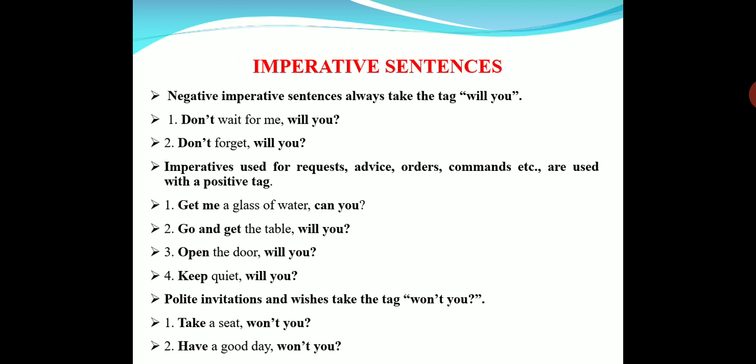So you are offering a seat to somebody in a bus or train or somewhere, or in the classroom at least, anywhere. It's a polite invitation. Have a good day, won't you? This, have a good day, is a wish. For wish and polite invitation, you use the negative tag. Take a seat, won't you? Have a good day, won't you? Okay.